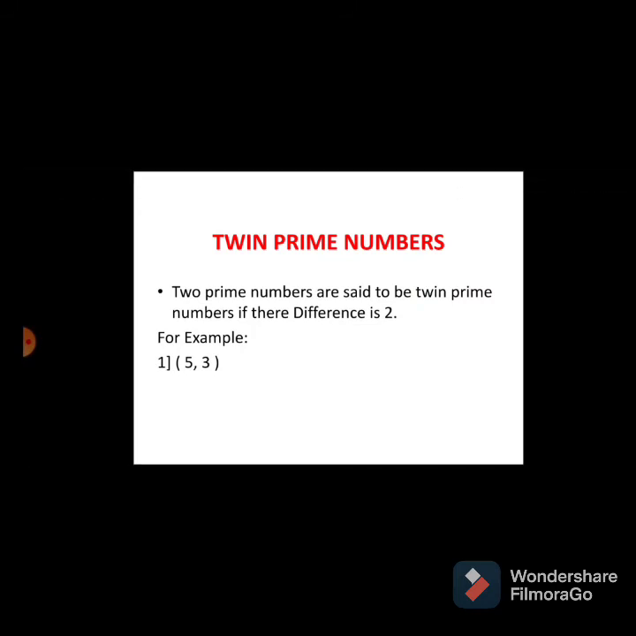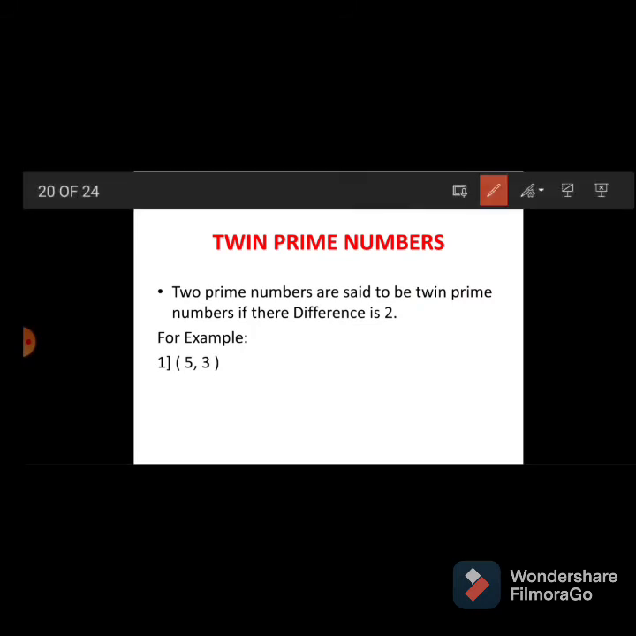Between 3 and 5 the difference is 5 minus 3, which means 2. So these are twin prime numbers, like this, between 1 to 100.